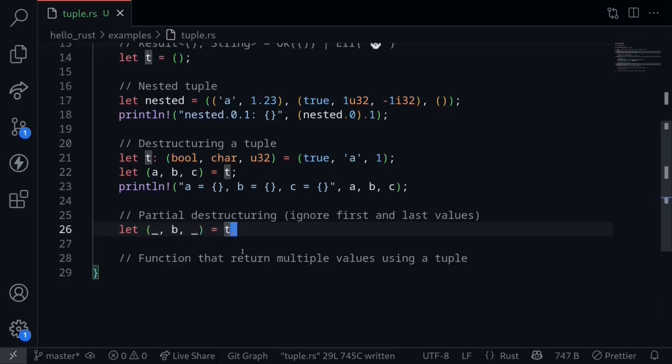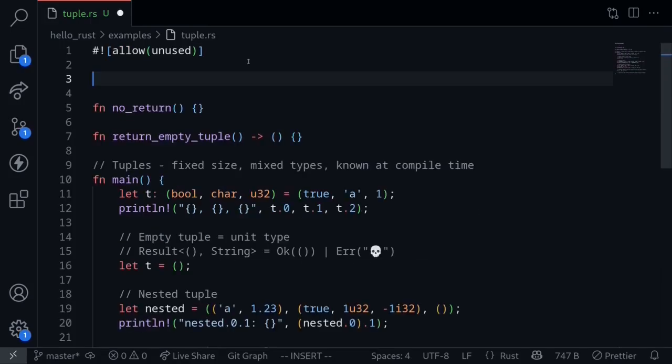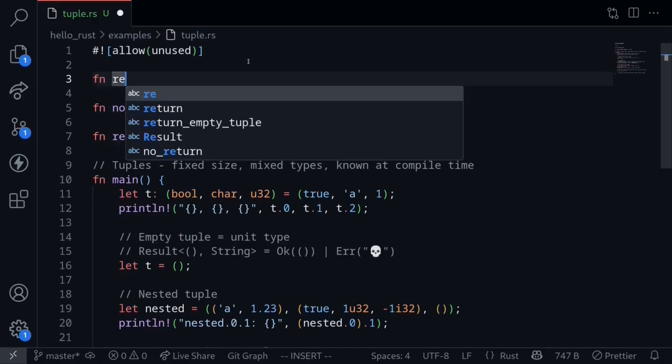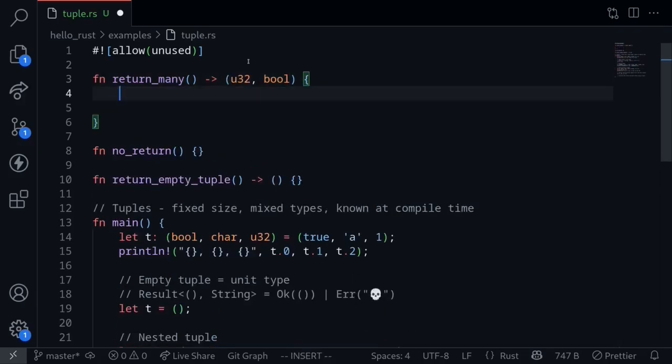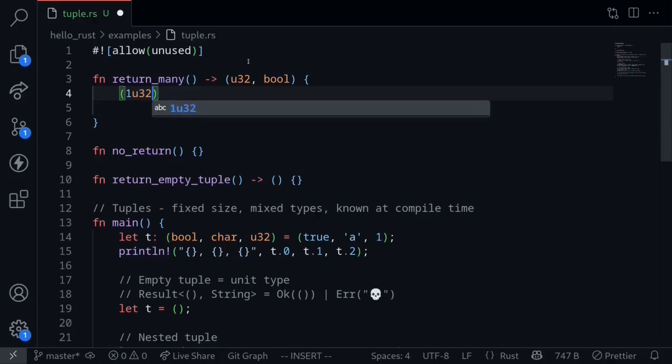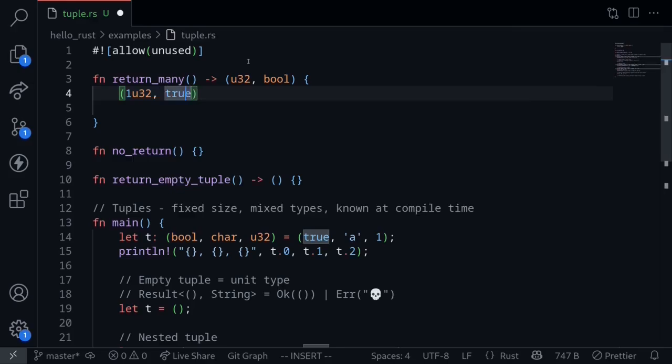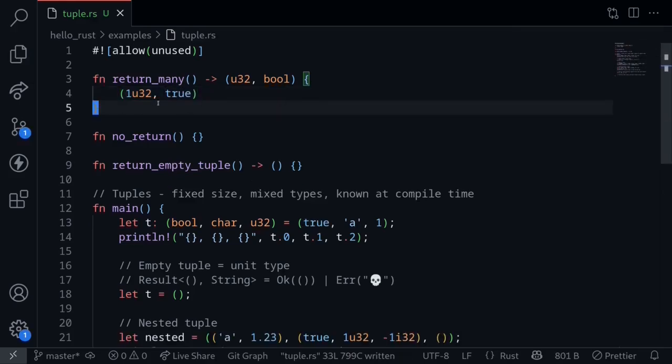And for the final example, let's look at how to return multiple values from a function using a tuple. Let's say that we have a function called return_many. And what we want to specify is that we want to return a u32 and a boolean. To return multiple values, we need to wrap this into a tuple. And then inside here, let's return a tuple of u32, let's say 1u32, and boolean, let's return a true. Okay, so this is how you would declare a function that returns multiple outputs using a tuple.